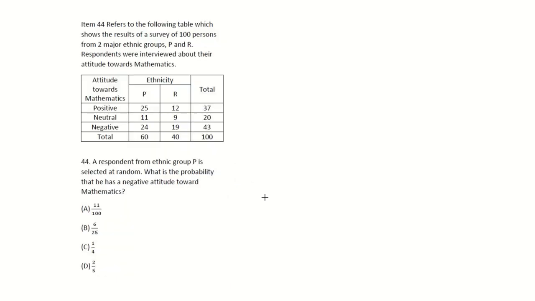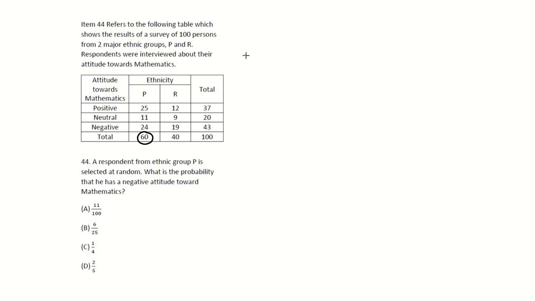Alright, so now let's look at item 44. Item 44 refers to the following table, which shows the results of a survey of 100 persons with two major ethnic groups, P and R. Respondents were interviewed about their attitude towards mathematics. Number 44 says a respondent with the ethnic group P is selected at random. What is the probability that he has a negative attitude towards mathematics? Now, because we're looking at ethnic group P, the total is going to be 60 and not 100. If they told you the respondent was chosen at random, then you would use 100. But they said it was from group P.